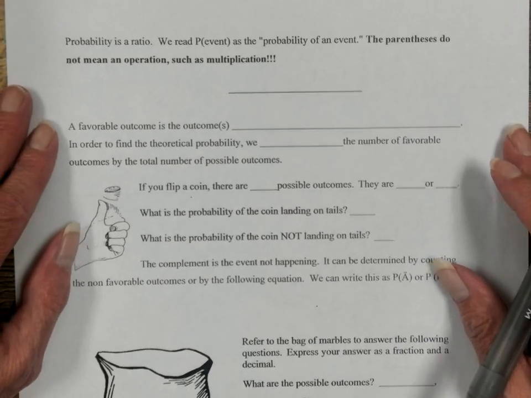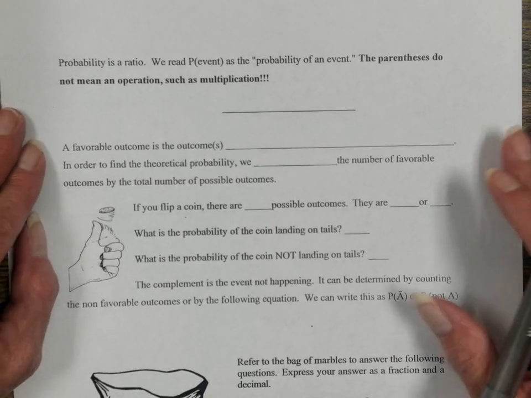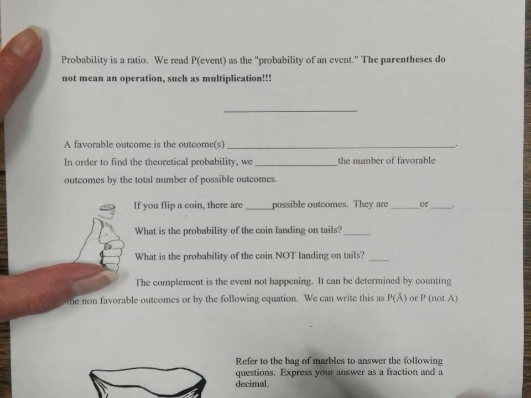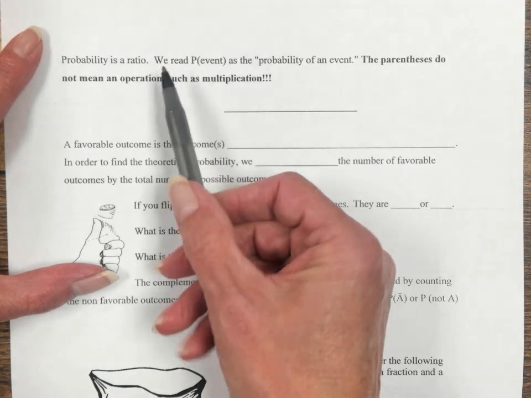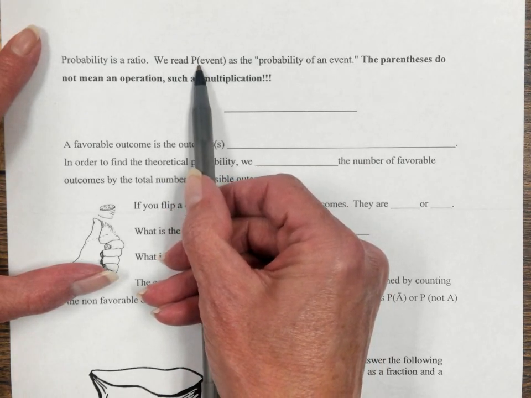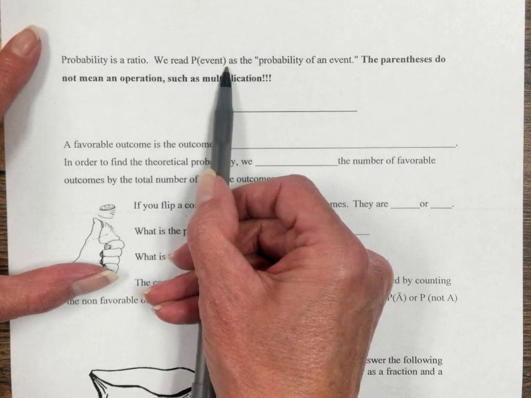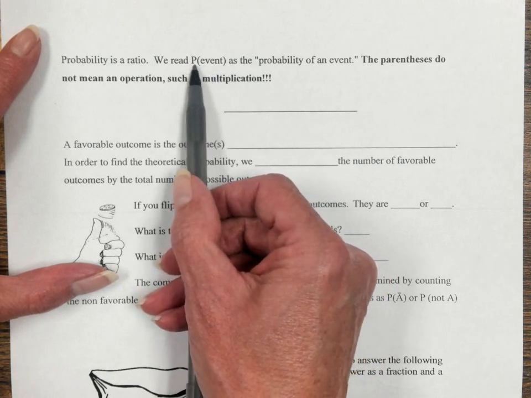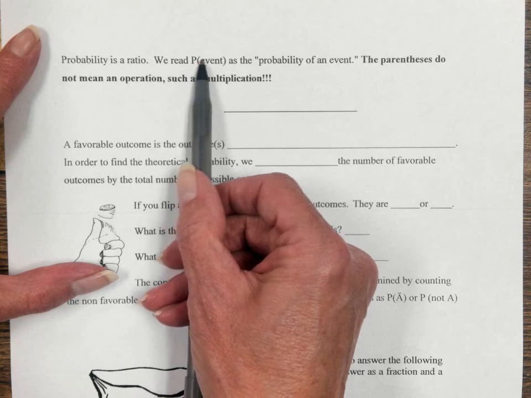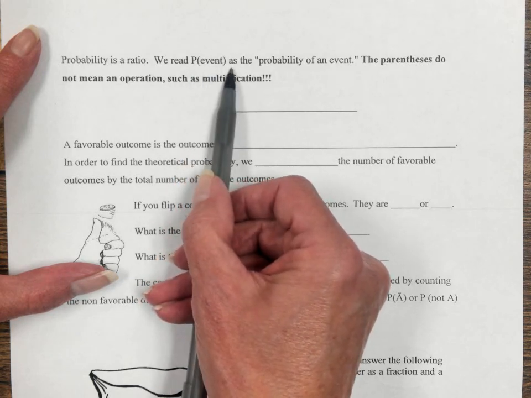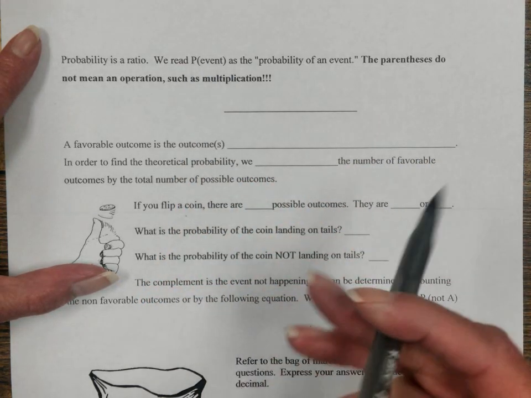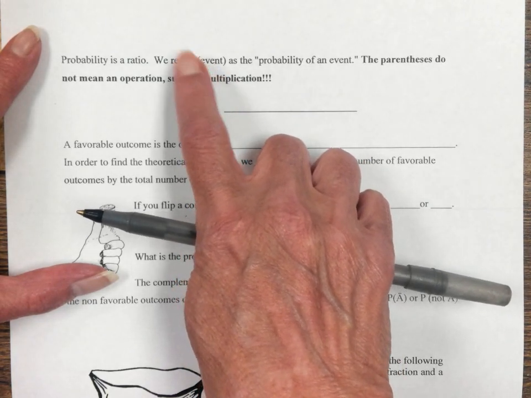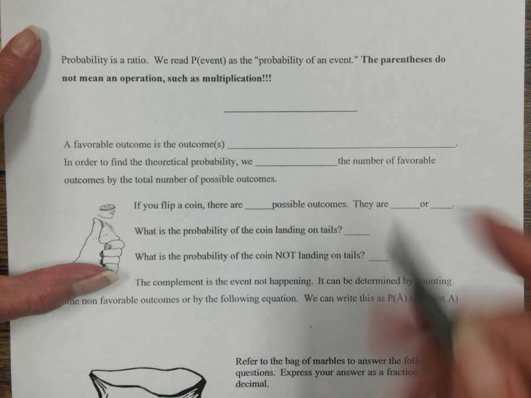All right, so probability is a ratio. Now, this is some math grammar. When we see a capital P on the outside of an open parenthesis set, and we're dealing with probability, this reads, probability of this event is something. So when we're dealing with probability, these parentheses are not multiplication.